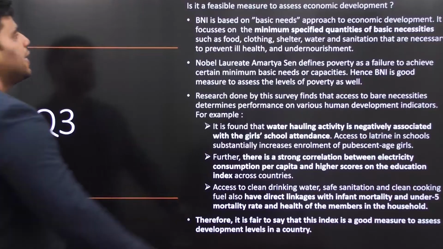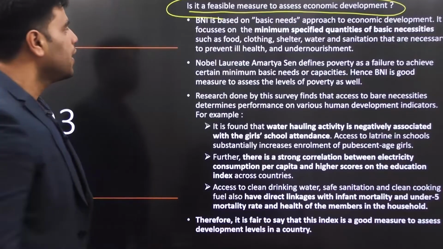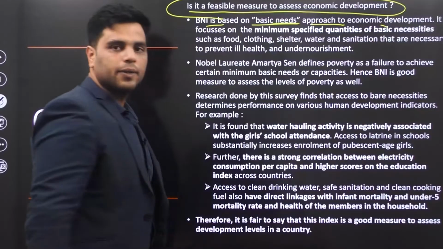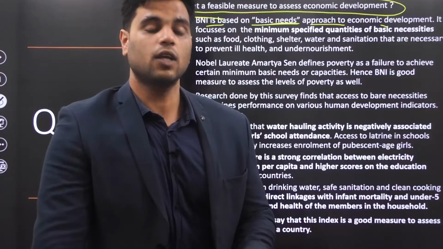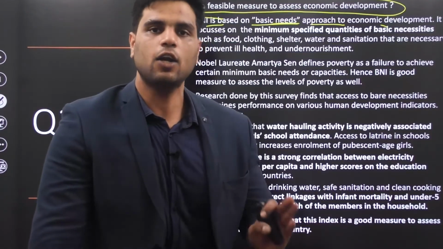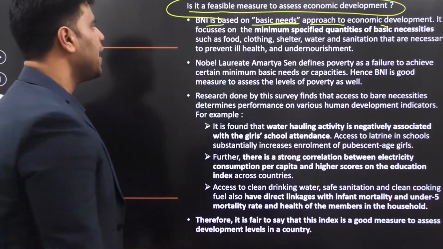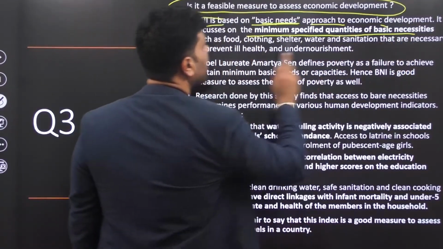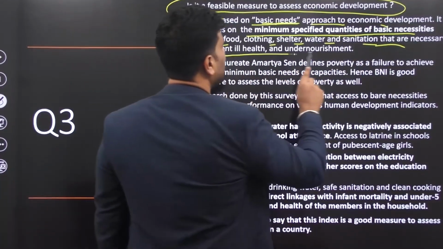Now let's take a look at, is it a feasible measure to assess economic development? Now, you know, this index is based on basic needs approach to economic development. Well, to judge economic development, you need to know what sort of approach you are following. Some people follow basic needs approach, that if people's basic needs are being met, then they are on the path of economic development. Some follow poverty, some follow various other means. BNI actually follows basic needs approach. It focuses on the minimum specified quantities of bare necessities such as food, clothing, and other things that are necessary to prevent ill health and undernourishment.